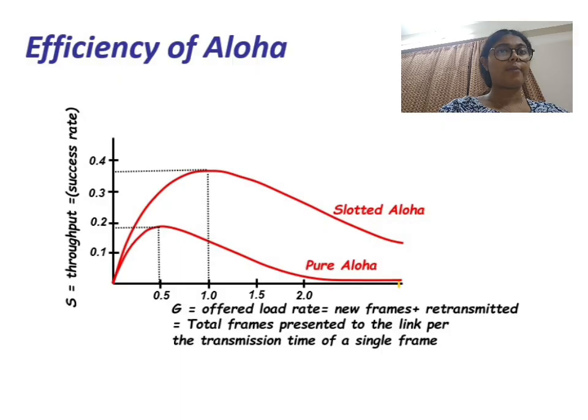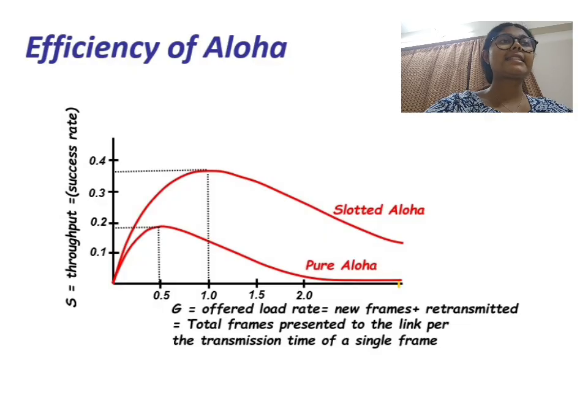Because of this improvement, slotted Aloha achieves a higher maximum efficiency of approximately 37%, which is almost double the efficiency of pure Aloha. Therefore, the key difference between pure Aloha and slotted Aloha results in fewer collisions and better channel utilization. As you can see, pure Aloha allows transmission at any time, while slotted Aloha restricts the transmission to only fixed time slots.